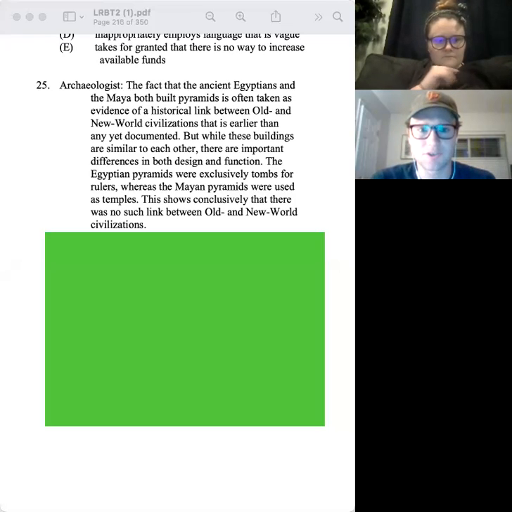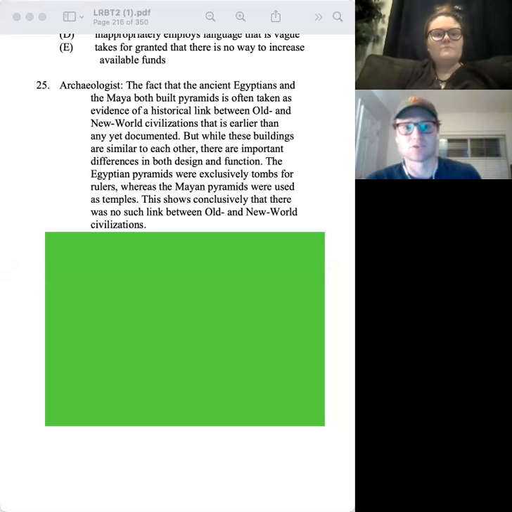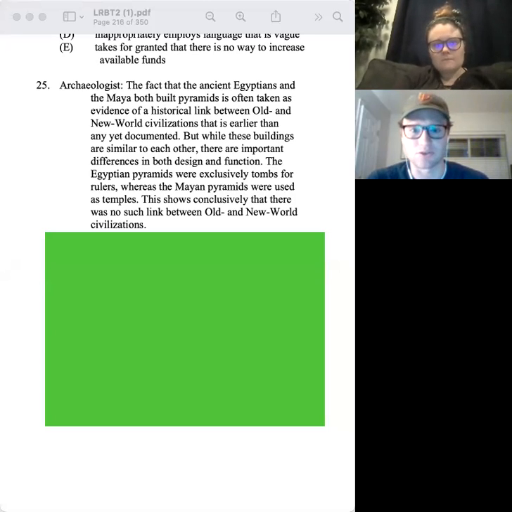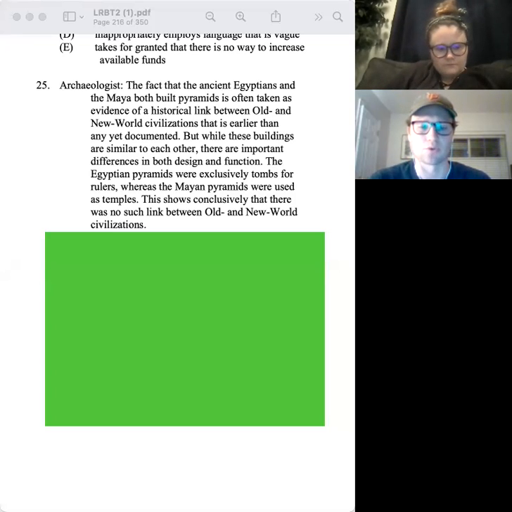So the archaeologist said the fact that the ancient Egyptians and the Maya both built pyramids is often taken as evidence of a historical link between old and new world civilizations that is earlier than any yet documented. But while these buildings are similar to each other, there are important differences in both design and function. The Egyptians were exclusively tombs for rulers, whereas the Mayan pyramids were used as temples. This shows conclusively that there was no such link between old and new world civilization.